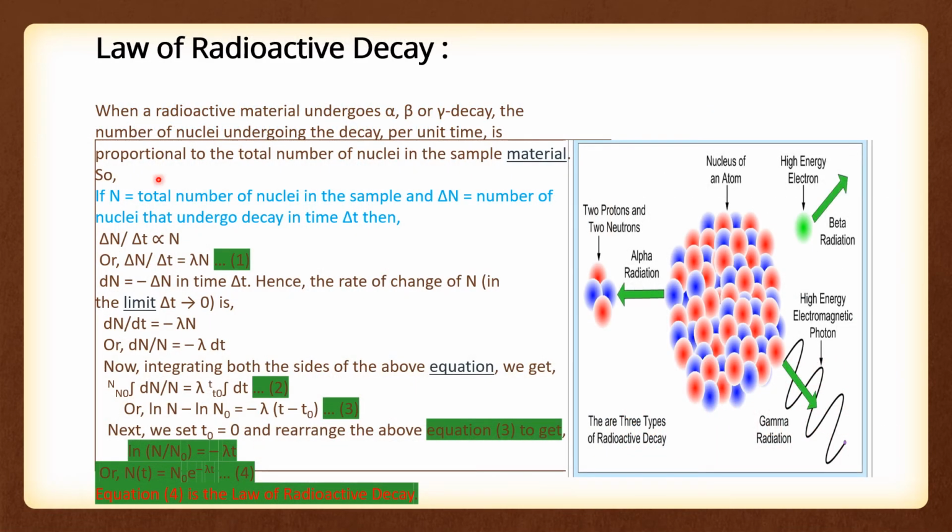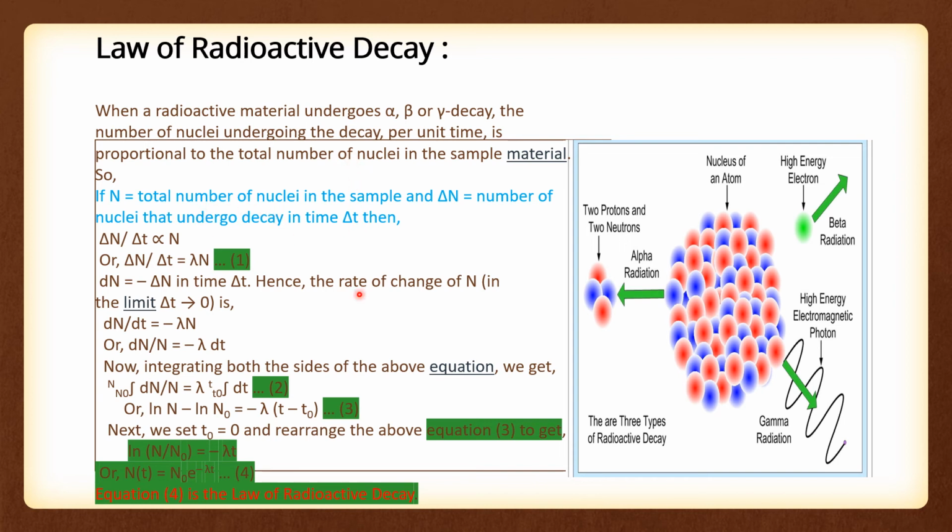Now, finally, the law of radioactive decay. When a radioactive material undergoes alpha, beta, or gamma decay, the number of nuclei undergoing decay per unit time is proportional to the number of nuclei in the sample material.